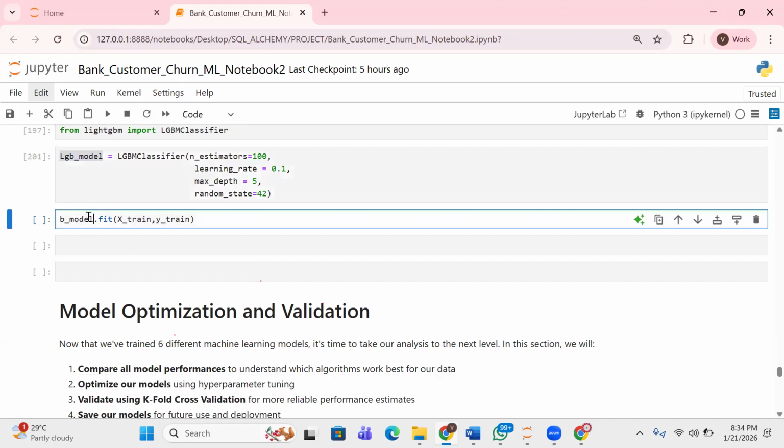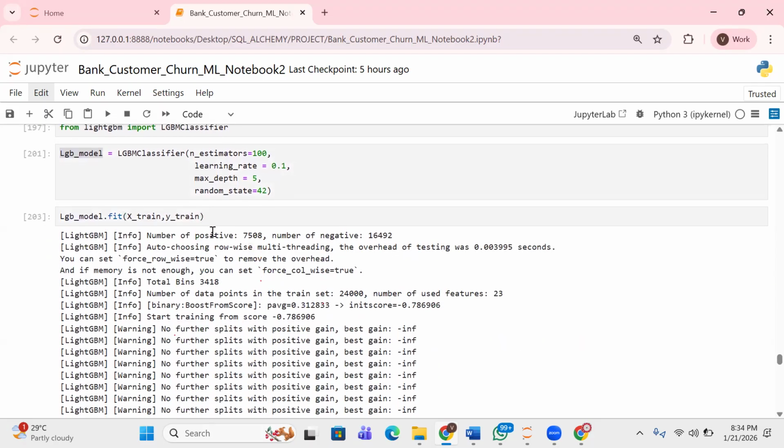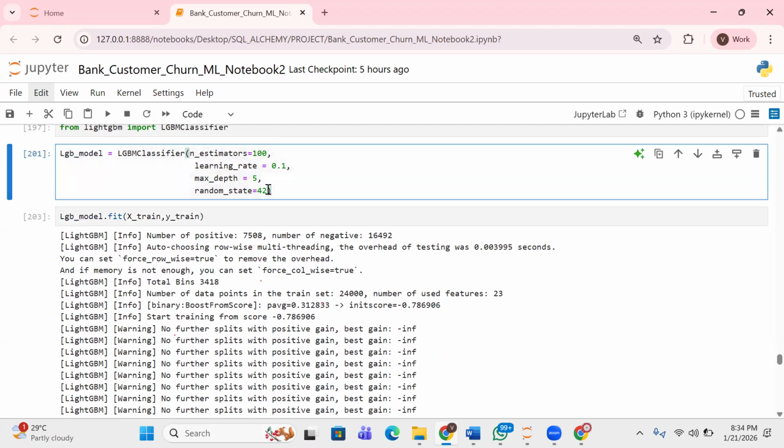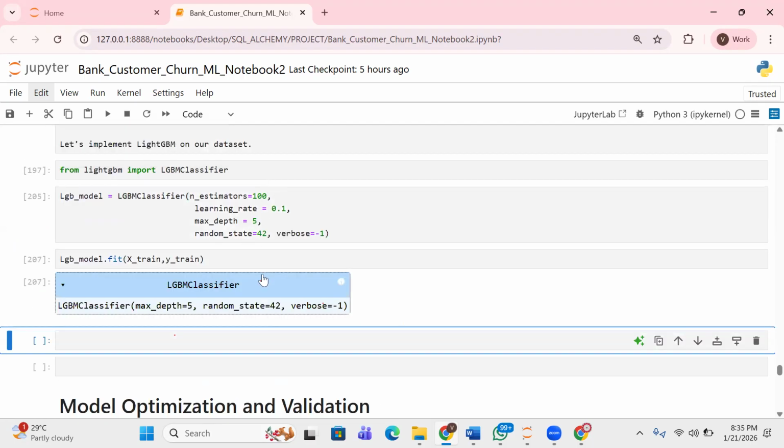I think I'm just going to do this myself because of time. So guys, this is where the model gets to learn from the data. We don't want this output showing, so I'm just going to put verbose equals -1 and run this again. I don't want that stuff showing; it's just a breakdown of whatever is going on internally. We don't need that information, so just do verbose equals -1.